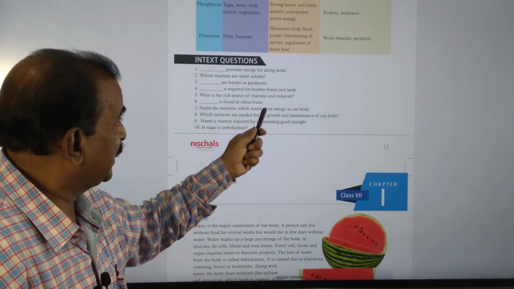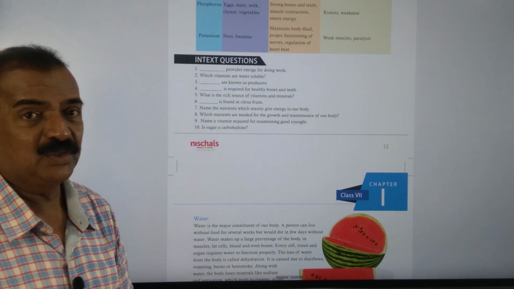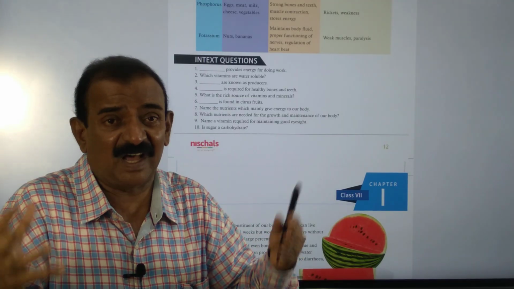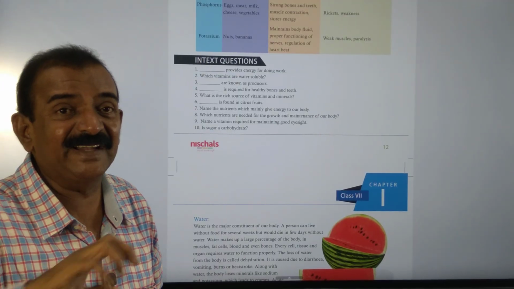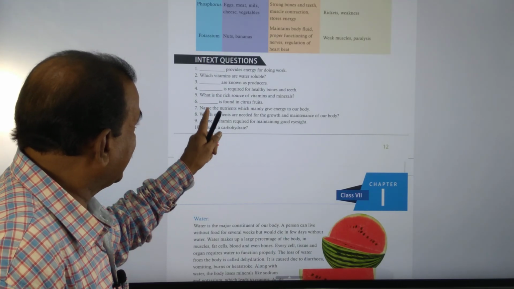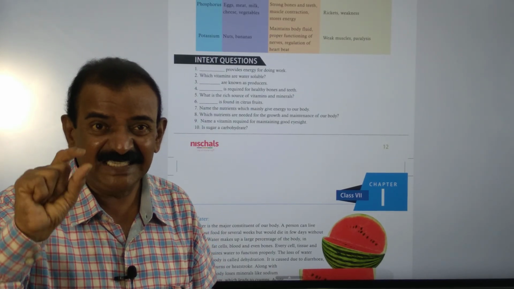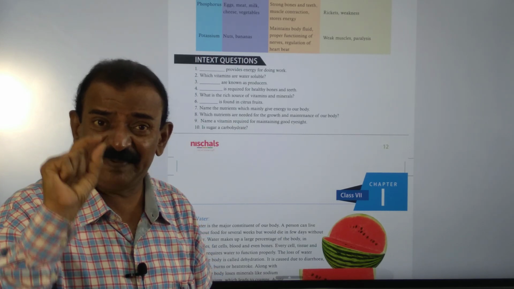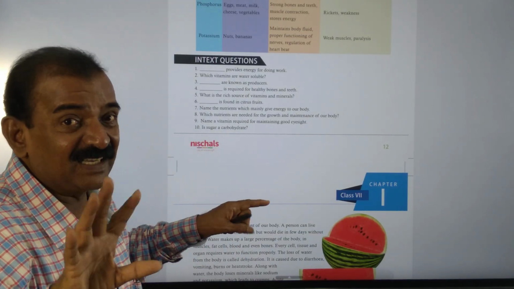What is the rich source of vitamins and minerals? You need to write the food sources. All green leafy vegetables are a rich source of vitamins and minerals. Vitamins and minerals are present in animal and plant sources of food, vegetables, and also fruits. Now the sixth one, dash is found in citrus food: vitamin C. Vitamin C is present in citrus fruits, the other name for vitamin C is ascorbic acid, and it prevents bleeding and scurvy. In its absence, it causes the scurvy disease.